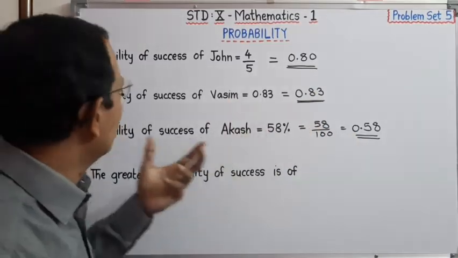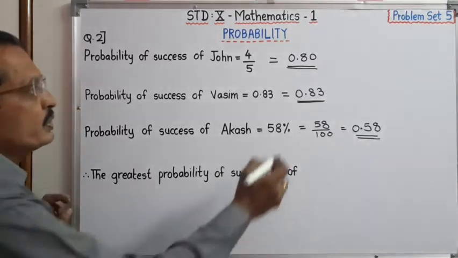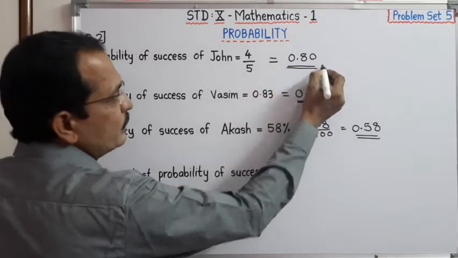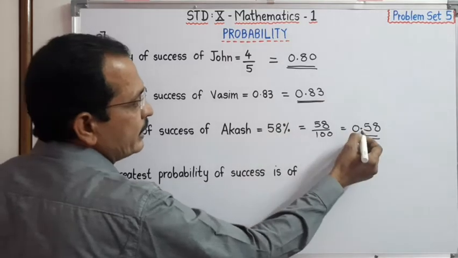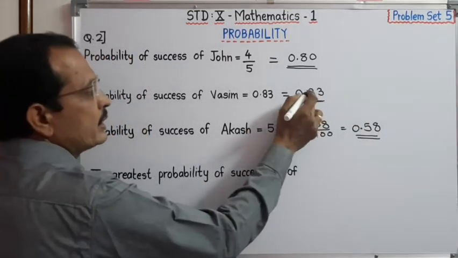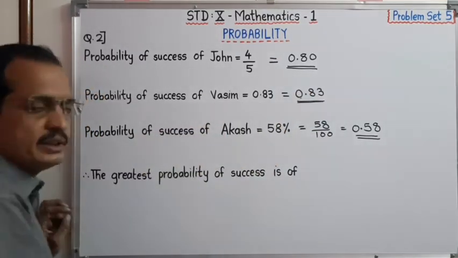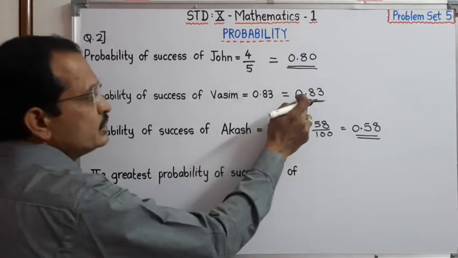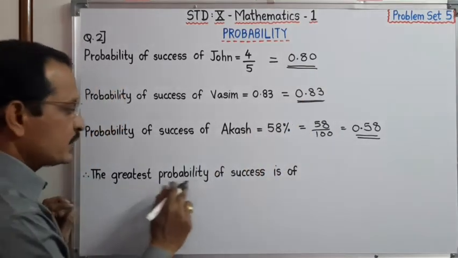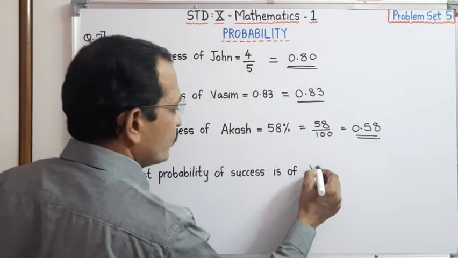Observe this: 0.80, 0.83 and 0.58. Which is the greatest one? It is 0.83. Therefore, the probability of success of Wasim is 0.83, and the greatest probability of success is of Wasim.